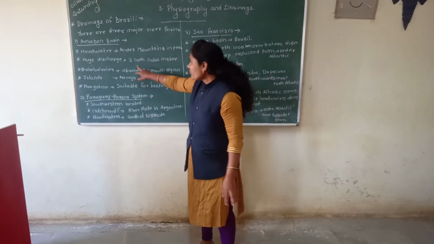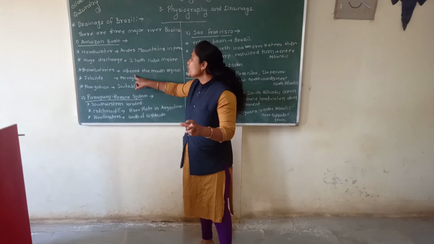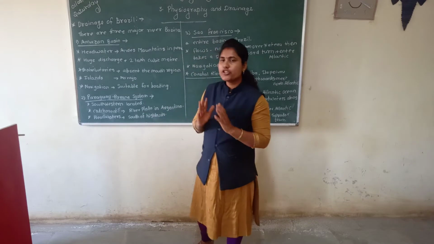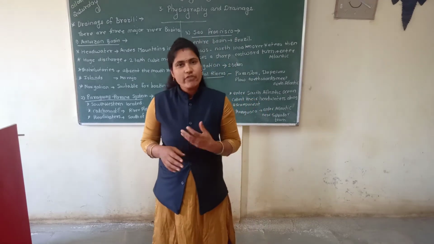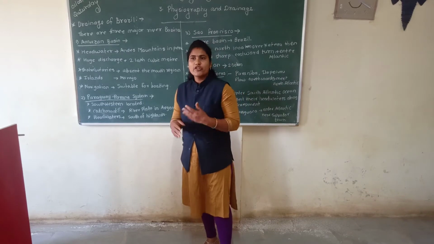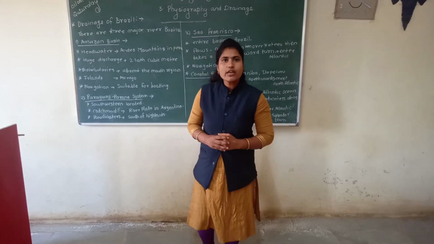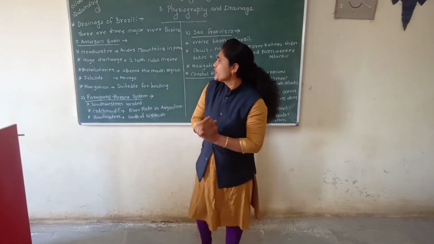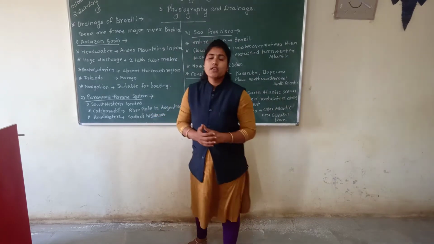And the next point is that distributaries are absent in the mouth region of the Amazon river basin. This is a characteristic feature of the Amazon. Student, what is meant by distributaries and tributaries?